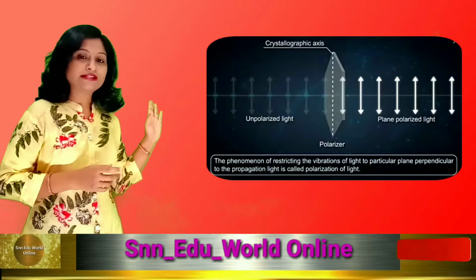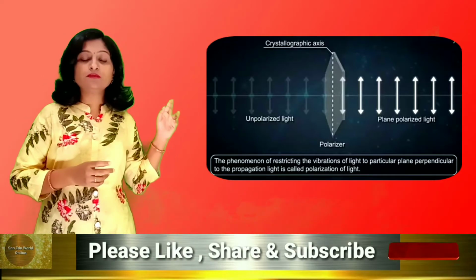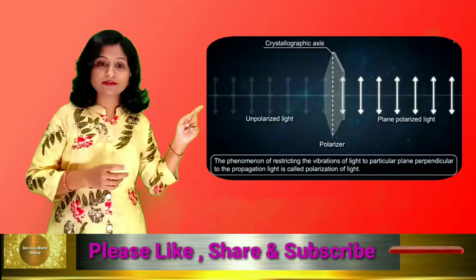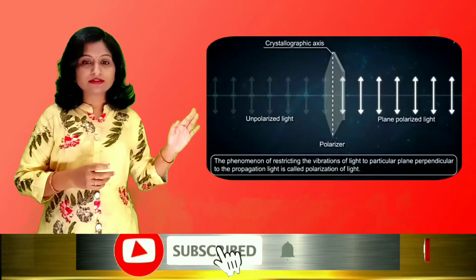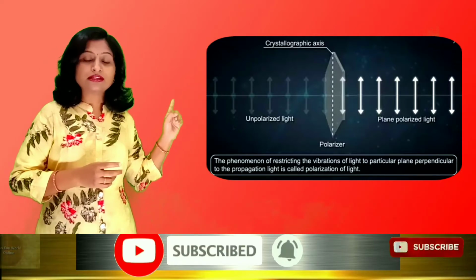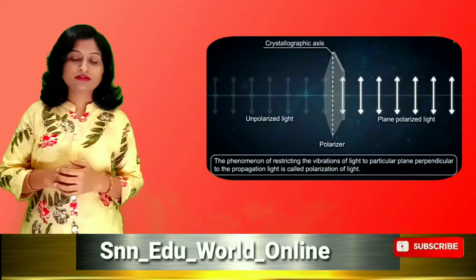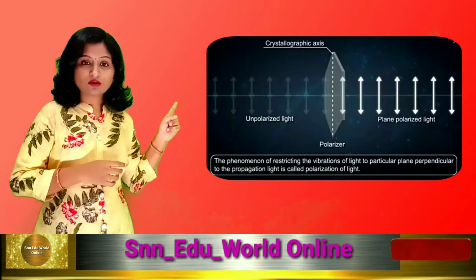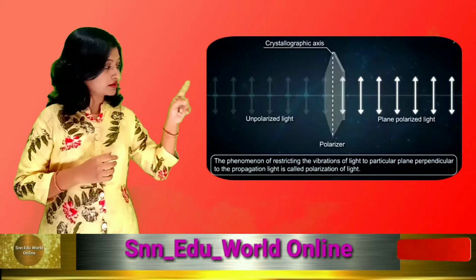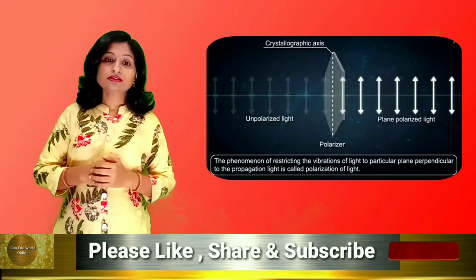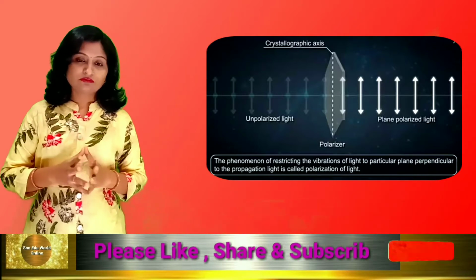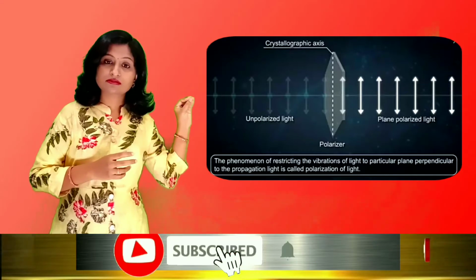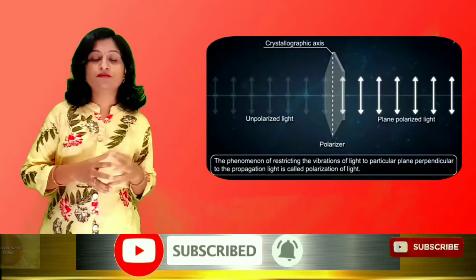From the left-hand side, when unpolarized light moves towards the polarizer, after passing through it, the unpolarized light will convert into polarized light. See the symbol change: a straight line with a dot is unpolarized light, and on the other side there is only a straight line, without the dot. It means it is a single direction wave.